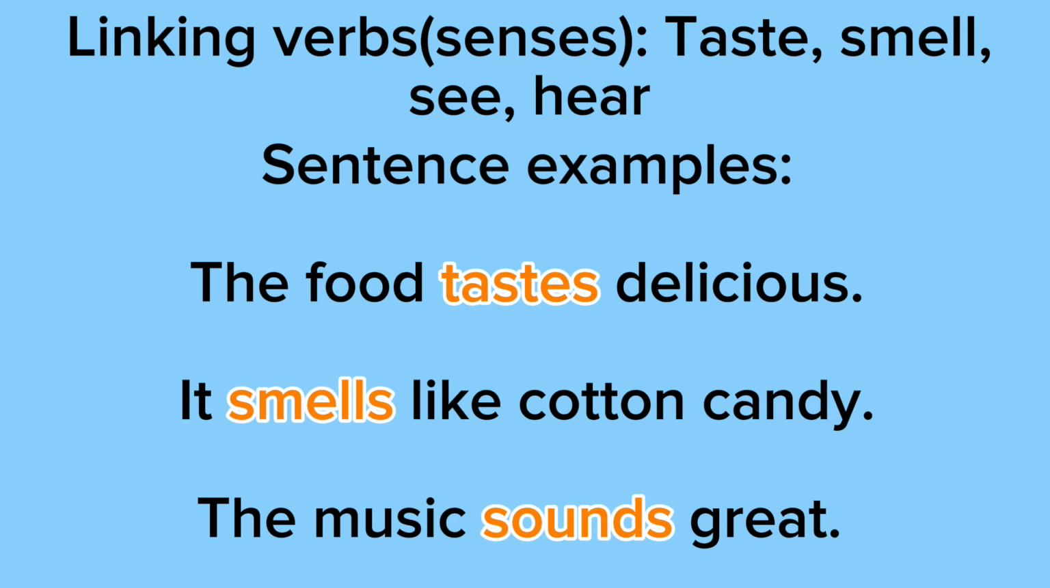Example 2 says it smells like cotton candy. The subject is it, the linking verb is smells, and the subject complement is cotton candy. So notice how the linking verb smells connects the subject it to the noun cotton candy. Example 3 says the music sounds great. The subject is music, the linking verb is sounds, and the subject complement is great. The linking verb sounds is linking the subject music to the adjective great.